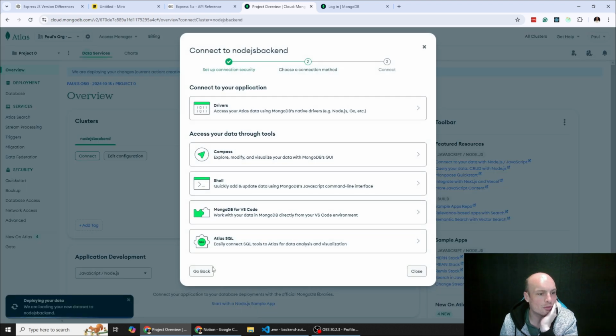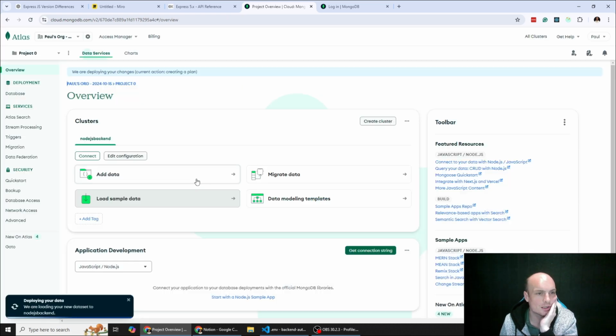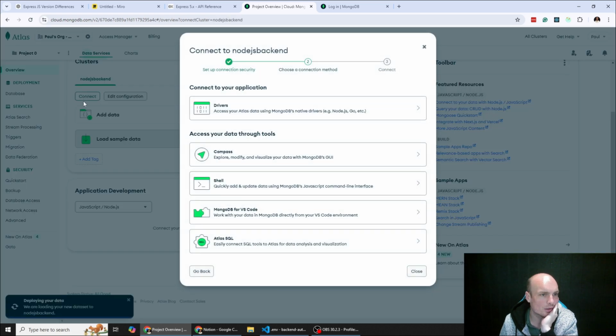Again, you know this is live because basically you get a connection string to connect to the database, and I have forgotten how to do it. Connect. I swear to God, you used to just do this.